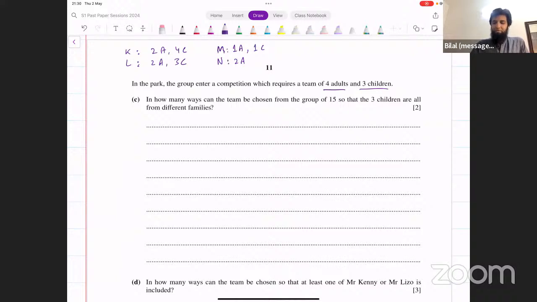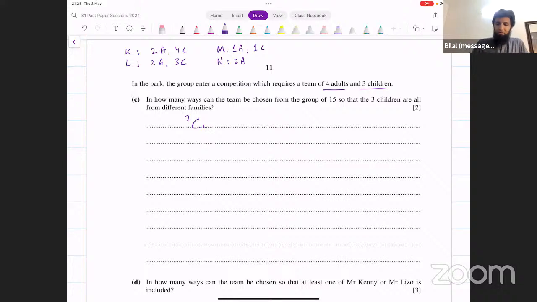Now, out of these 15 people, we want 4 adults and 3 children. There's no condition on the adults. How many adults do we have? 7. There are 7 adults in total. Out of those 7 adults, how many do you want to select? 4, so that's 7C4. So selecting adults is straightforward. We just say 7C4, and that is going to give us the result. Okay?